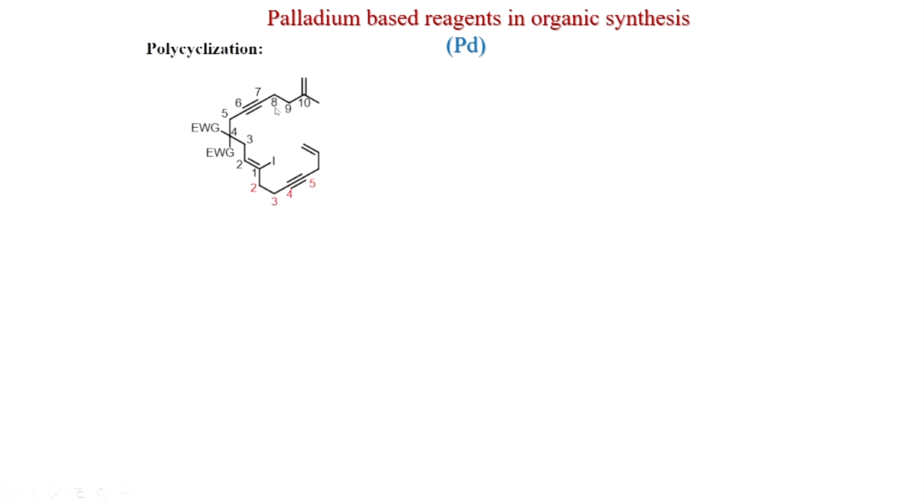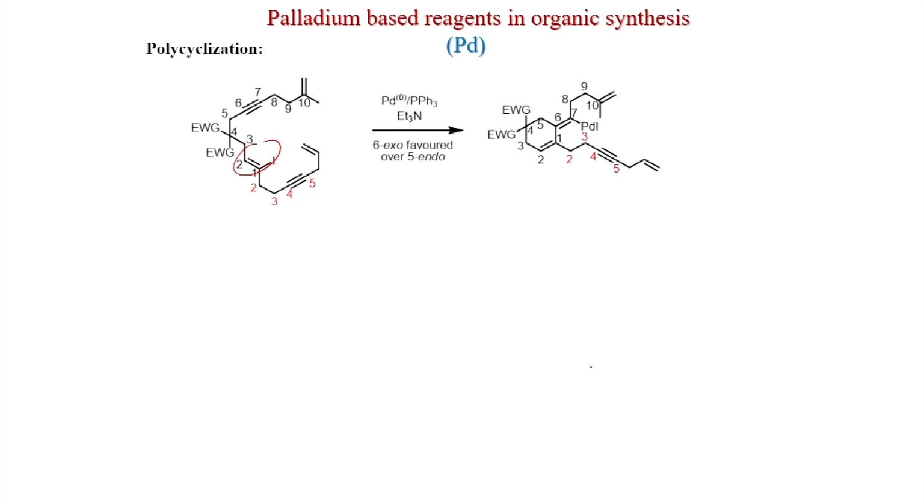If you see this substrate, there are many triple bonds and double bonds present. This is the vinyl iodide, and if you see this triple bond, this is 1, 2, 3, 4, 5, but you need a 5-endo, which is not possible. But if you see this carbon 1, 2, 3, 4, 5, 6, so 6-exo is possible. So, 6-exo is favored over 5-endo, and with this palladium 0, triphenylphosphine, triethylamine, you first get this intermediate, your palladium is now here.